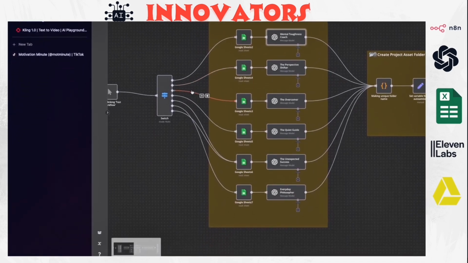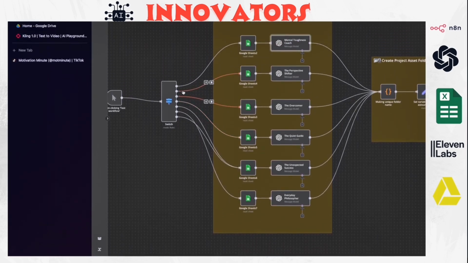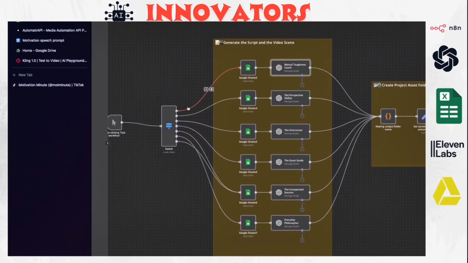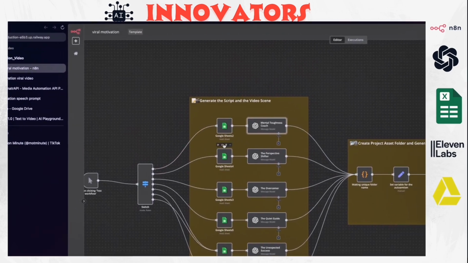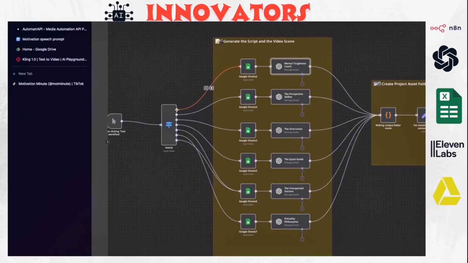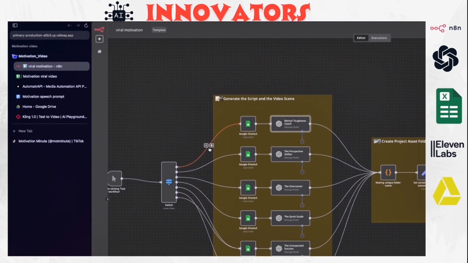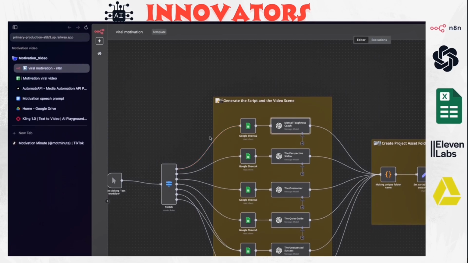As you see, there is a switch here with different outputs, and basically this switch, every single day, will go to specific characters and generate this AI motivation video. And we will have a variety of AI motivation videos generated every day. So every day we'll have something different to show to the audience. 0 is basically going to execute today. So let me execute this workflow and then I'm going to explain everything and how everything is connected together. So let's do that.